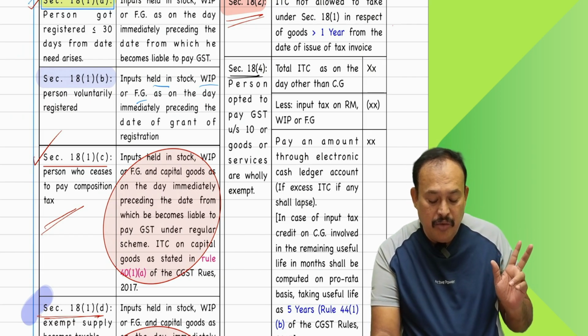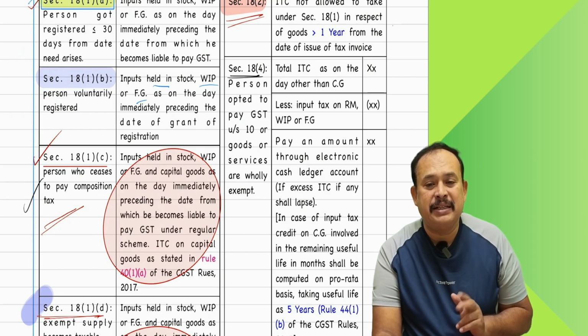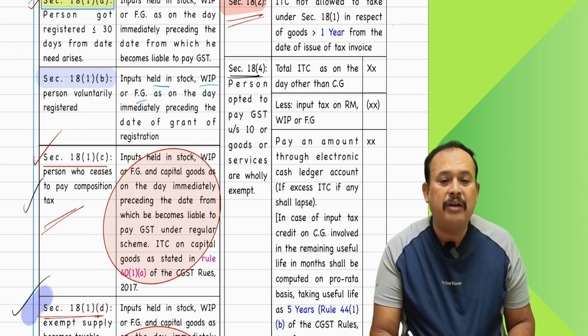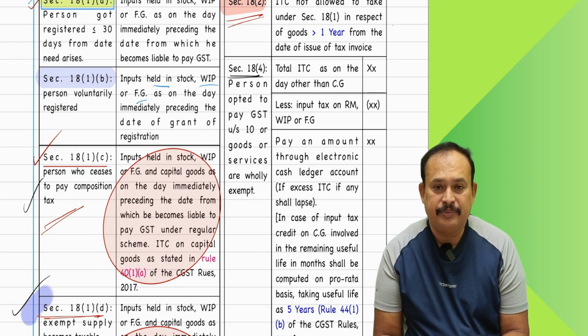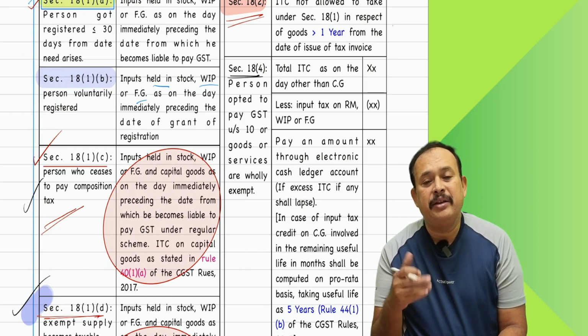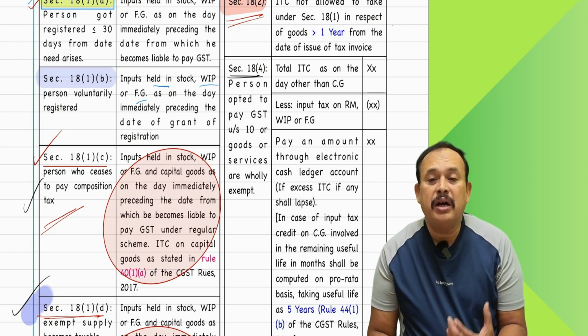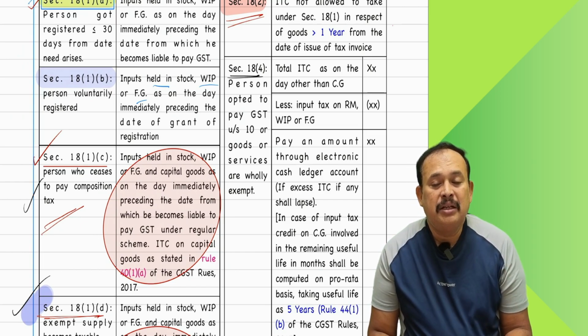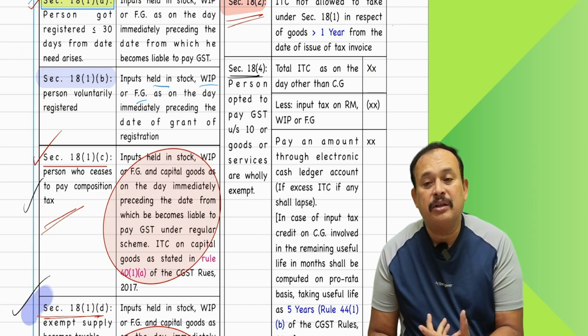In 18.1c we said avail the input tax credit. 18.1d also, avail the input tax credit, I said. Whereas coming to 18.4, a normal taxpayer now wanted to go for the composition scheme, opted for the composition scheme.